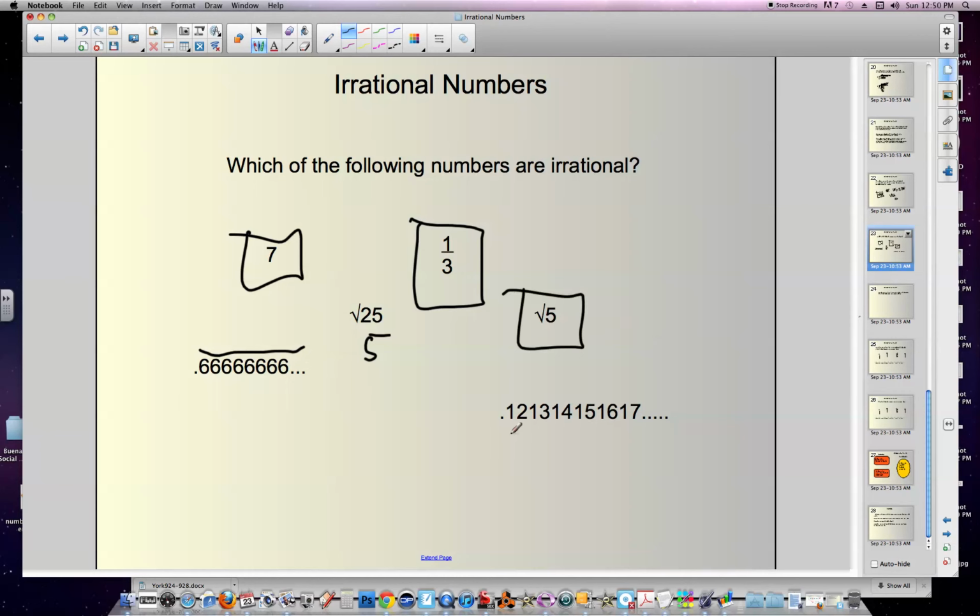Now, this is an important one to notice. This is a pattern, but it never repeats, right? 1, 2, 1, 3, 1, 4, 1, 5, 1, 6, 1, 7. And these dots, we assume this pattern continues. 1, 8, 1, 9, 1, 10, 1, 11, 1, 12. Even though there's a pattern, there's no segment, right, that repeats. It doesn't repeat 1 forever. It doesn't repeat 1, 2 forever. It doesn't repeat 1, 2, 1 forever. It doesn't repeat 1, 2, 1, 3 forever. So there's never actually anything repeating. So this is irrational.